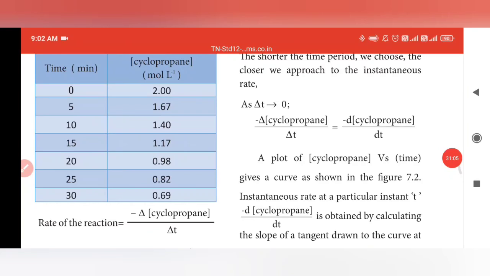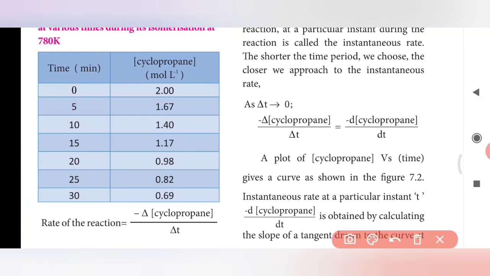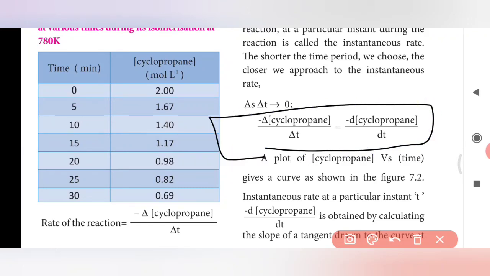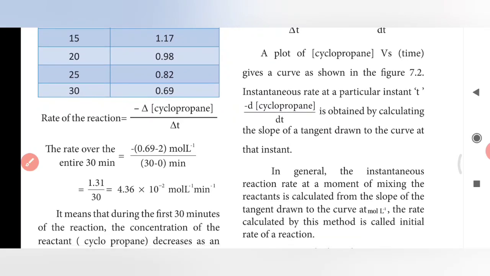For delta t tending to 0, this is nothing but minus delta cyclopropane, minus change in cyclopropane divided by change in t, and this is also minus d concentration of cyclopropane divided by dt. A plot of cyclopropane gives a curve as shown in figure 7.2. Instantaneous rate at a particular instant t, change in concentration of cyclopropane divided by change in time, is obtained by calculating the slope of the tangent drawn to the curve at that instant.